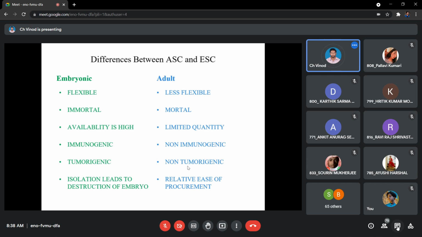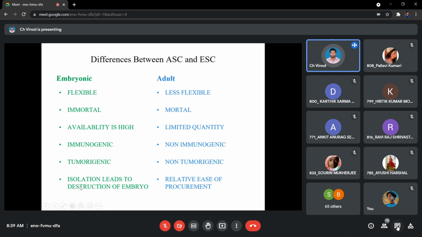Exceptions, meaning cancers. So we have development of tumors in our case also, but if you look at the entire population, a billion population, you may have only lakhs who are actually ending up with cancers. And that's a kind of exception. So the normal scenario may be that this will have a tumor environment, and these adult cells won't have any tumor environment. They grow normally. Isolation in a large quantity leads to destruction of the embryo.